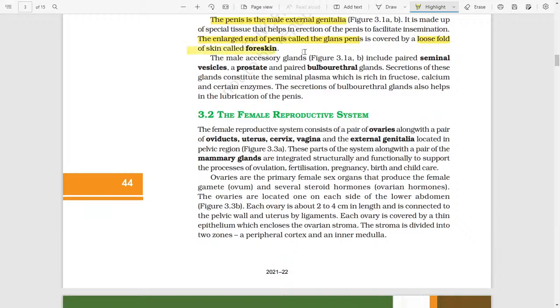The male accessory glands include paired seminal vesicles, a prostate, and a pair of bulbourethral glands. Secretions of these glands constitute the seminal plasma, which is rich in fructose, calcium, and certain enzymes. The secretion of bulbourethral glands also helps in lubrication of the penis.